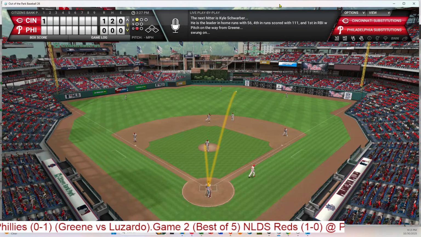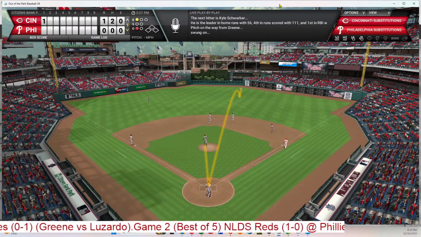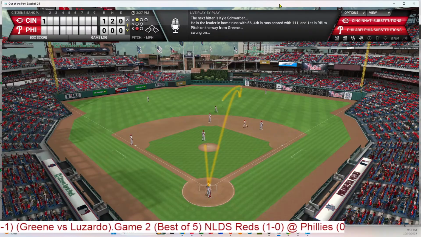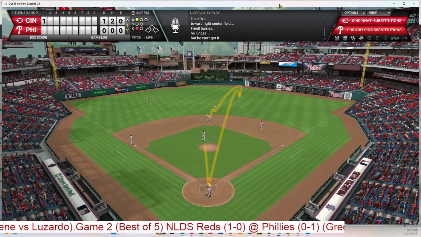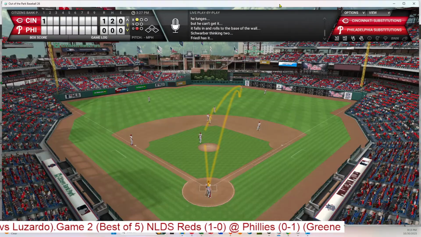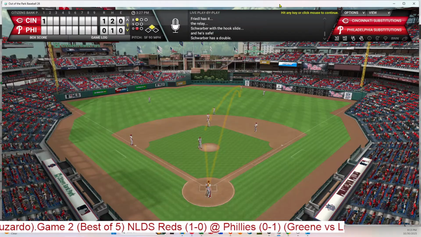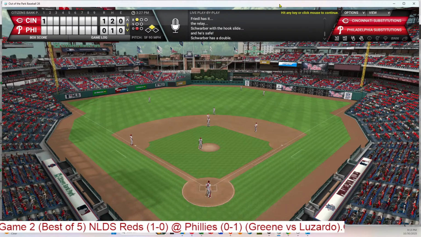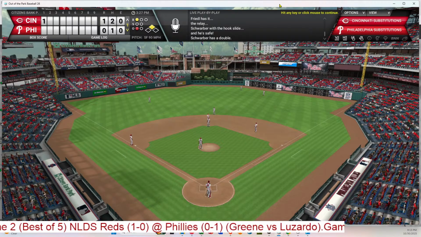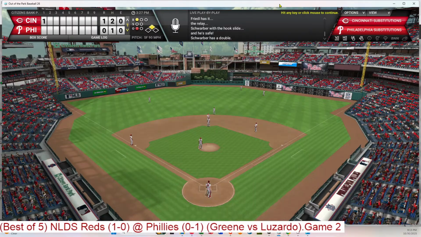1 ball, no strikes to Schwarber. That is lined to right center field, and that will be a base hit. It drops in front of Friedel, and there goes Schwarber to second, and he will make it. So aggressive base runner puts Schwarber at second base with 1 out. People are surprised by Schwarber's speed sometimes. And he stretches that into a double as Friedel was slow to get it in.